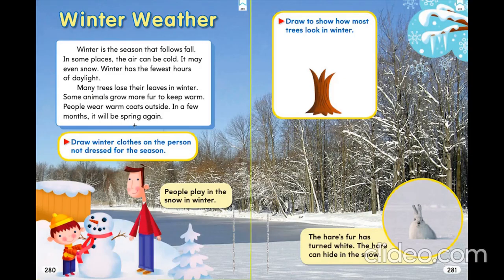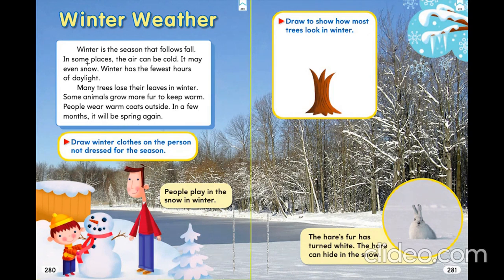Winter weather. Winter is the season that follows fall. In some places, the air can be cold. It may even snow. Winter has the fewest hours of daylight. Many trees lose their leaves in winter. Some animals grow more fur to keep warm. People wear warm coats outside. In a few months, it will be spring again.